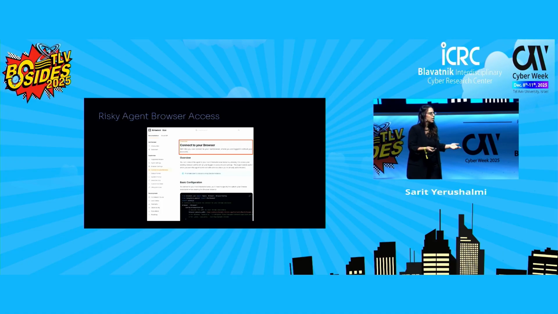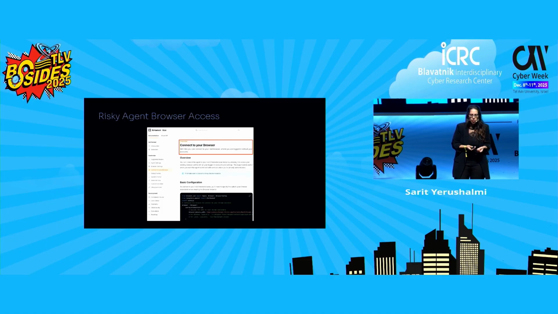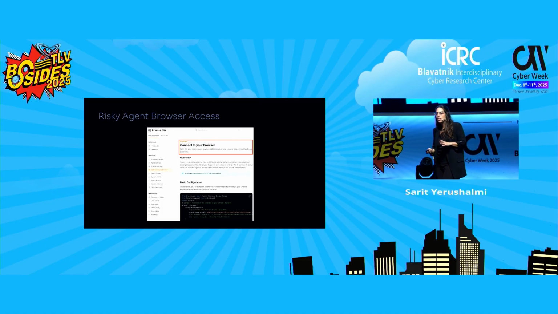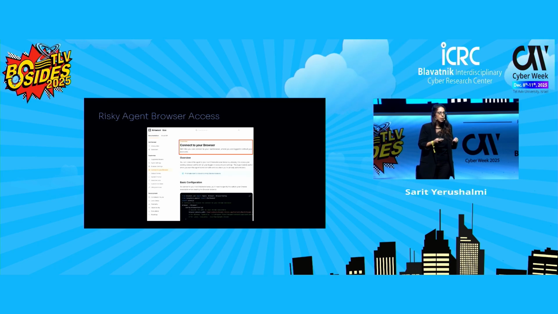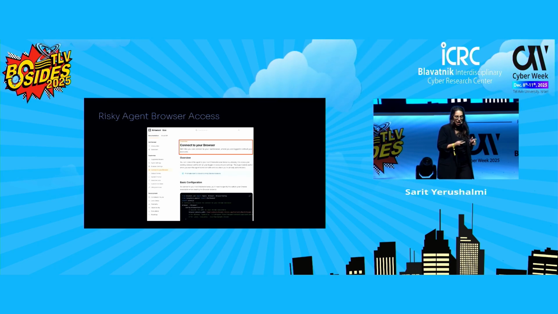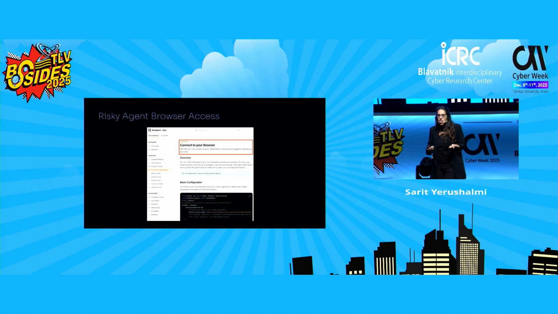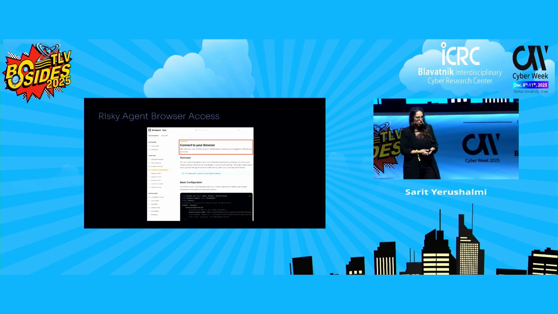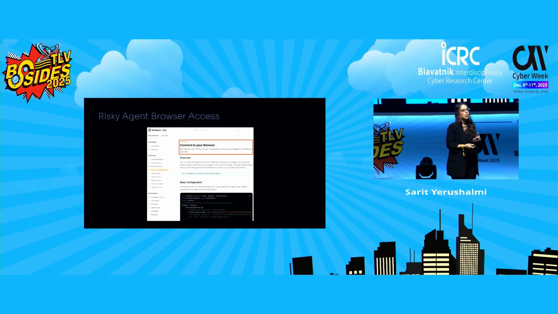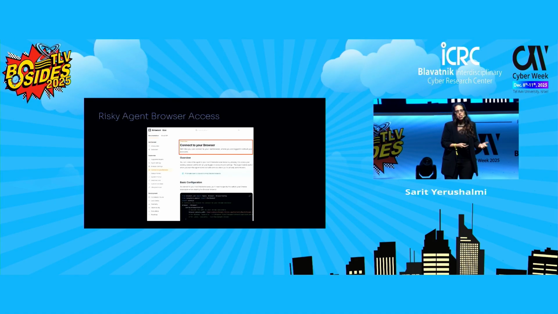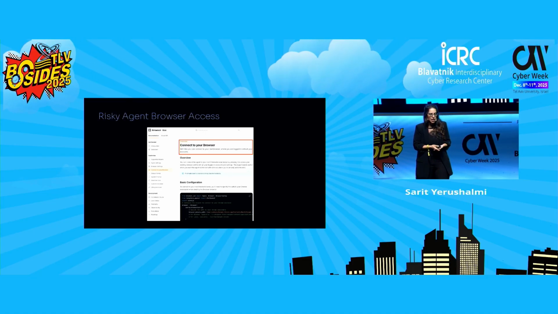Okay, so you might think to yourself, this is an unrealistic scenario. No one would give the agent access to the regular browser. But if you look at the Browser Use documentation, they intentionally say that. They actually explain how to do that, and they even highlight that you can give your agent access to your authenticated sessions. And of course, there is a warning saying that you need to look at what you give the agent, be careful with that, and make sure that it fits your security needs.